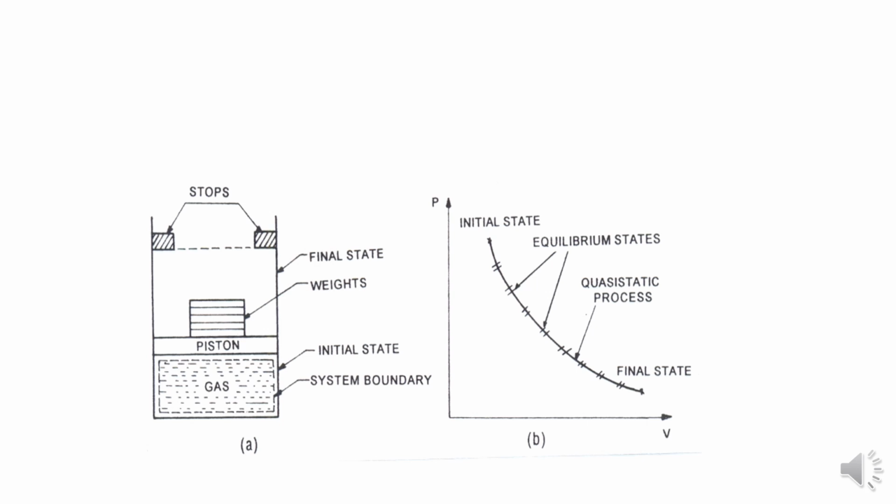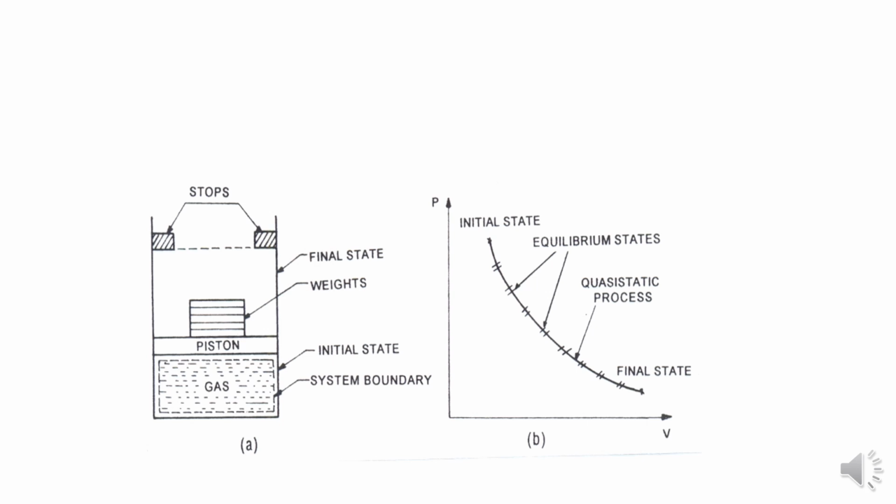A quasi-static process means the same weights are removed in small magnitudes, one by one. Then the piston moves slowly upwards up to its final state. See the PV diagram at the intermediate points. The double line indicates that we are slowly removing the weights. So first point, second point, third point, 4, 5, 6, 7, 8.